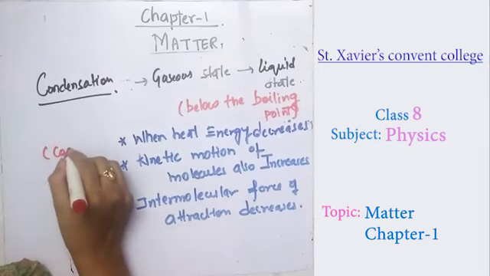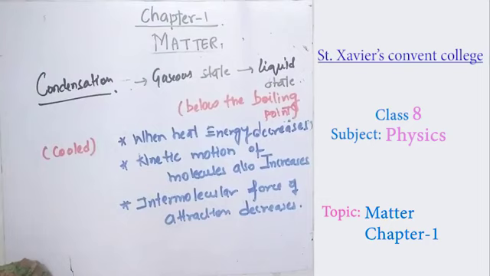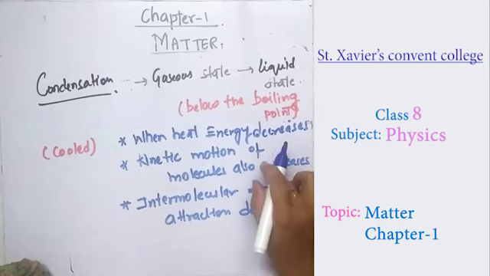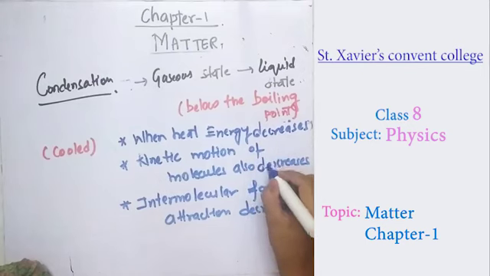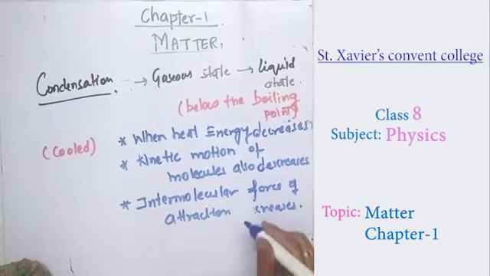Now the next topic of discussion is condensation, where the gas state changes into the liquid state. It is not below the boiling point, because that cannot be. So remove that point. Here the gaseous state changes into the liquid state.